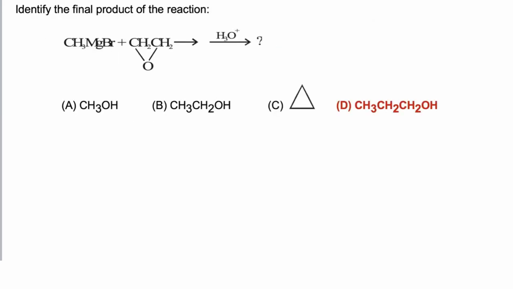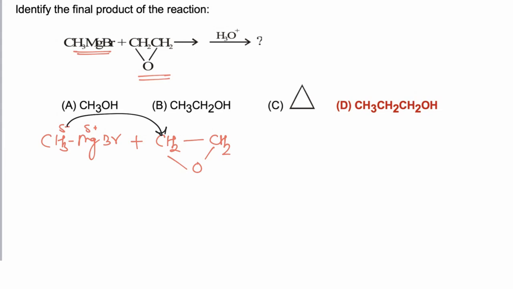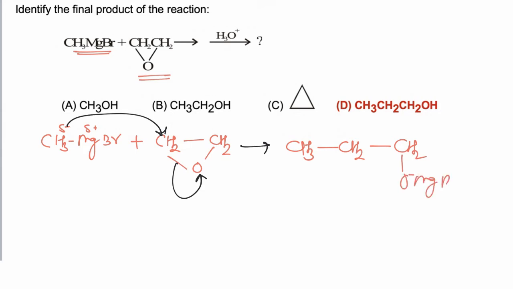In this reaction Grignard reagent is treated with epoxide. Now in this reaction Grignard reagent having negative charge on carbon will act as nucleophile, while epoxide will act as electrophile. So nucleophile donates pair of electrons, CH3 negative gives pair of electrons to carbon, simultaneously carbon oxygen electrons are shifted towards oxygen, due to which CH3 CH2 CH2 O negative is formed, O negative MgBr is formed.